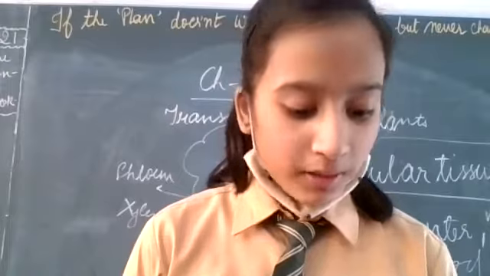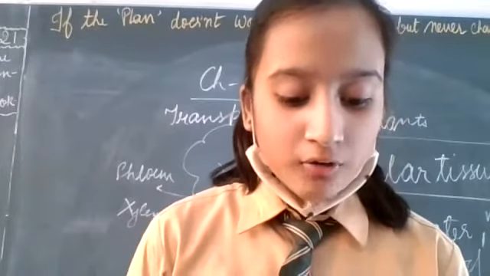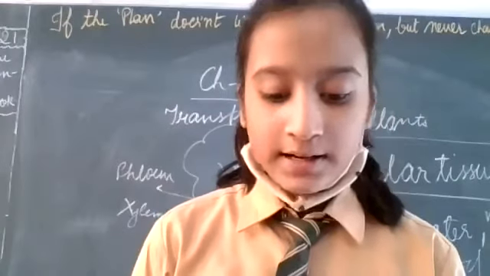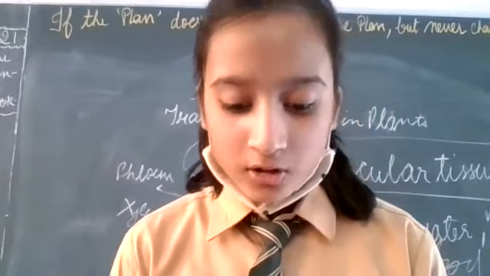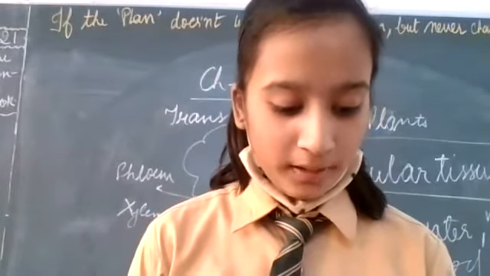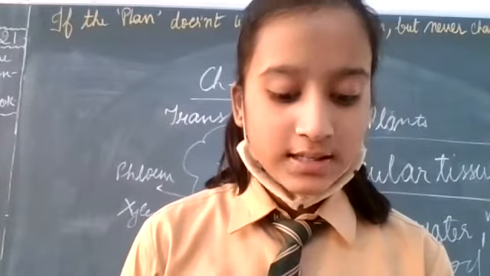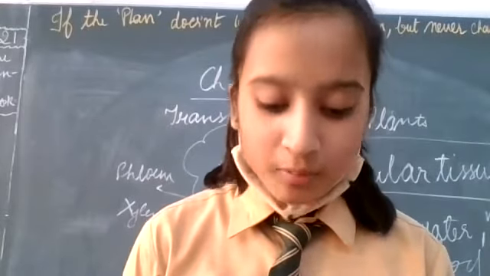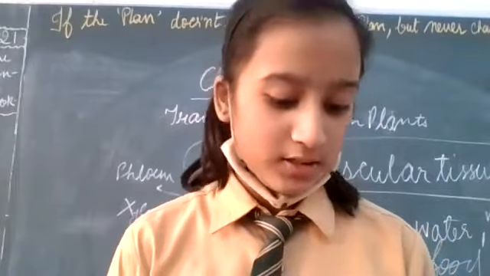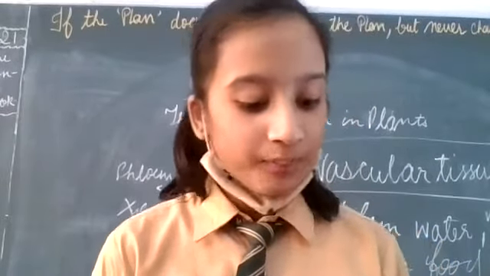Blood consists of plasma, RBC, WBC, and platelets. Blood is red due to the presence of red pigment, hemoglobin. The human heart beats about 70 to 80 times per minute in an adult person. This is called heart rate. Underline the definition of heart rate.